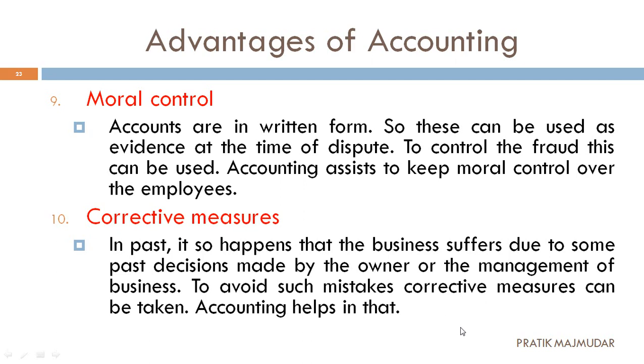Next one, that is moral control. Now what is considered as moral control? First, accounting is a written form. Accounting is always in a written form, so this can be used as an evidence when there is any type of dispute. Compare it with the previous one. Any kind of disputes are there, we can go for this accounting.